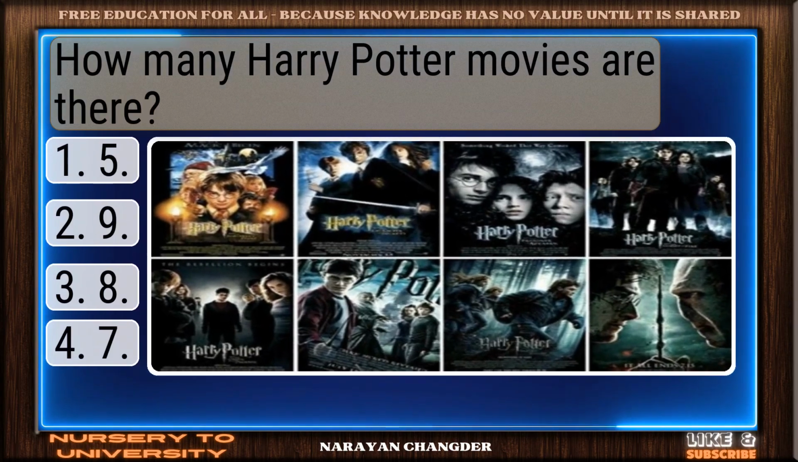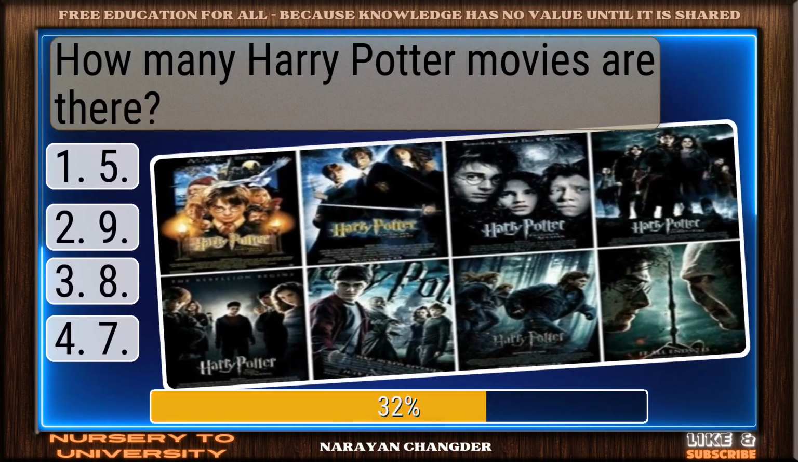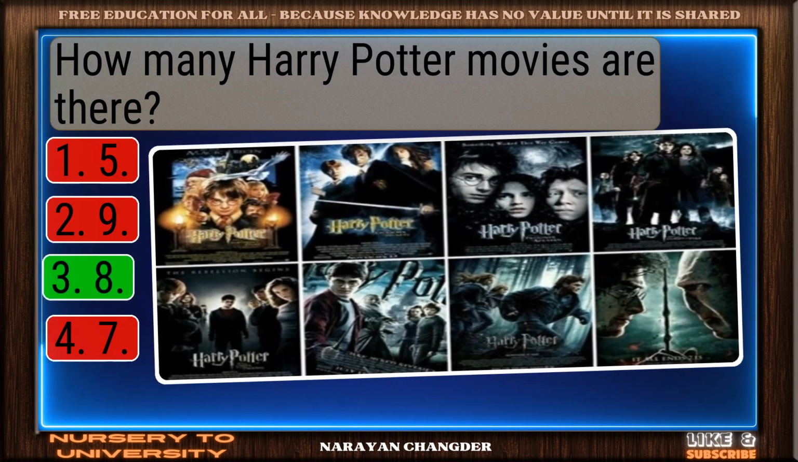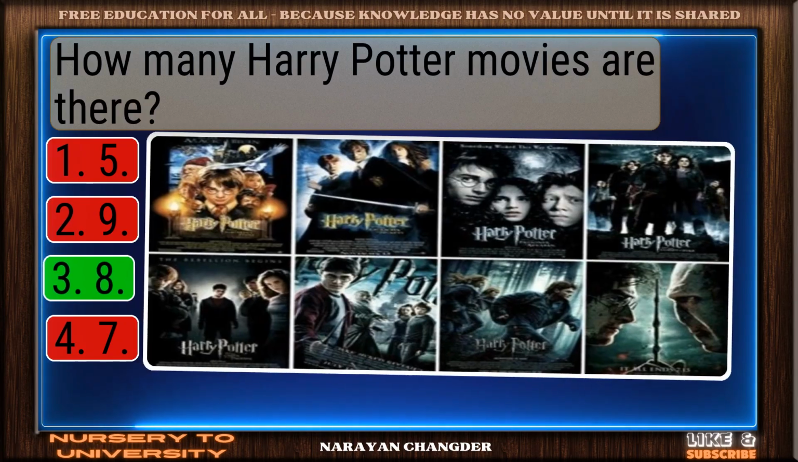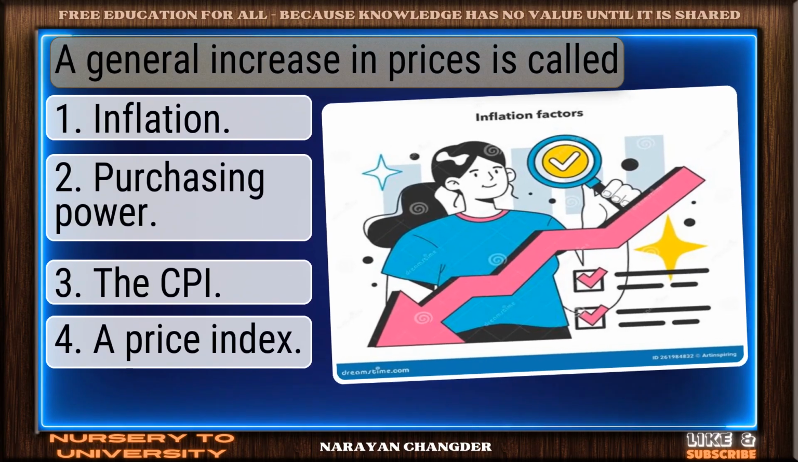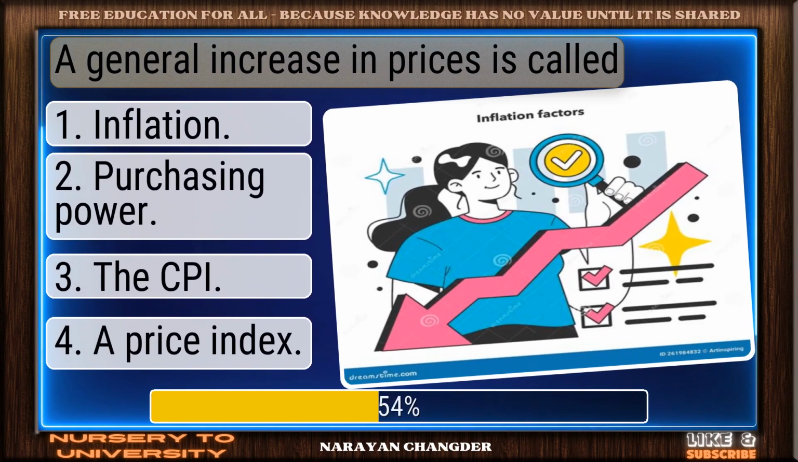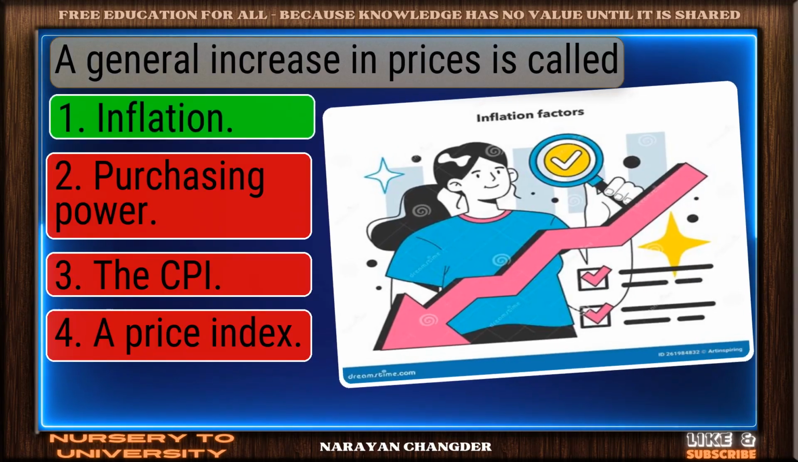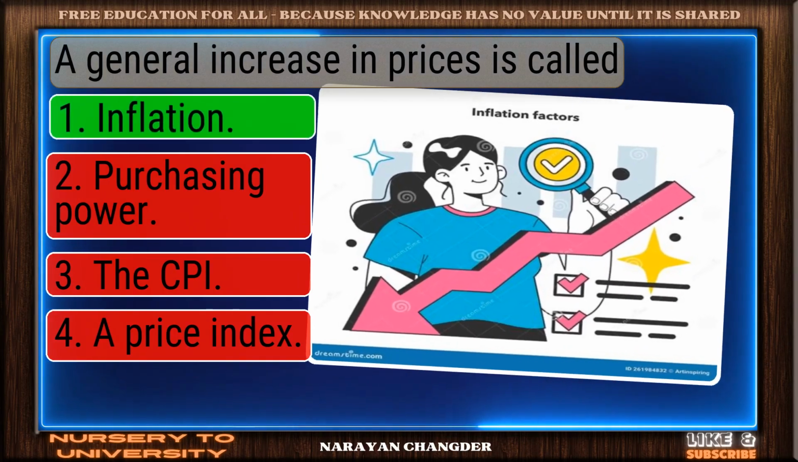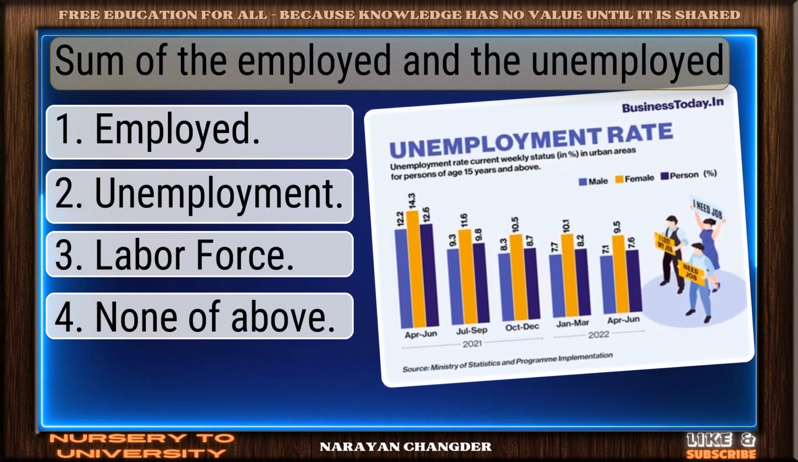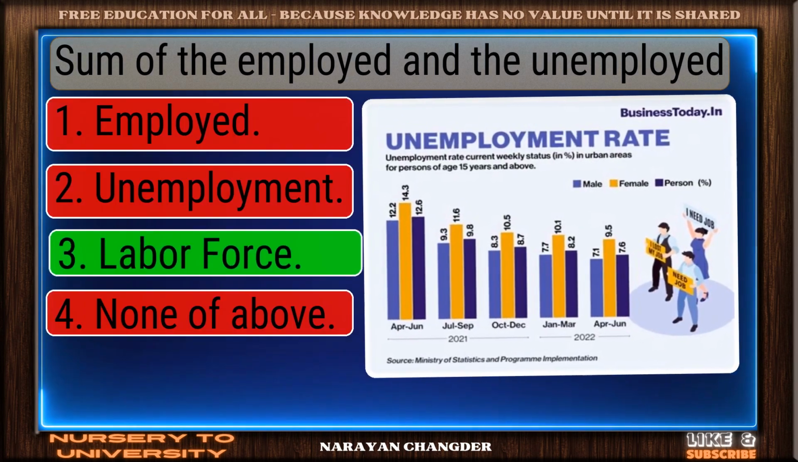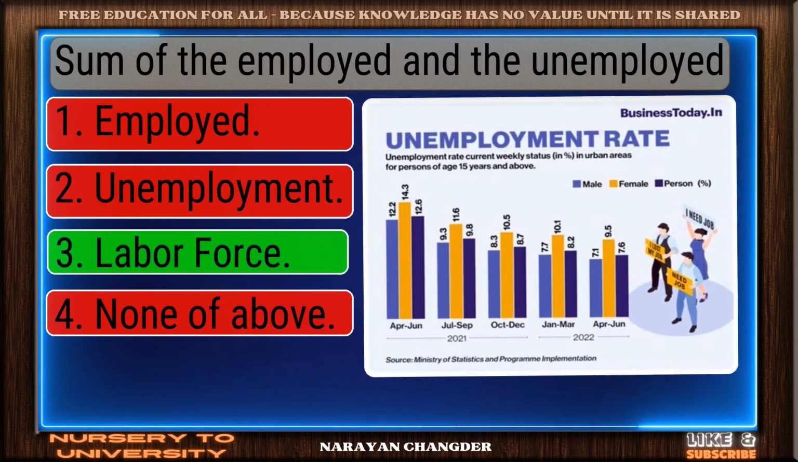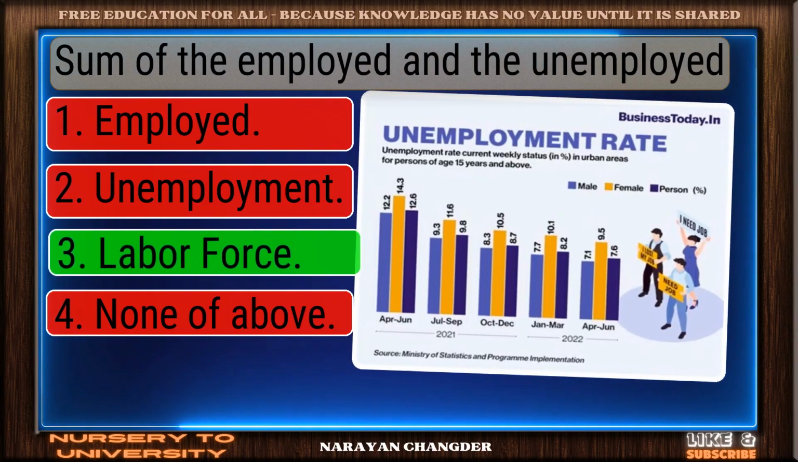How many Harry Potter movies are there? You're right. 8 is the correct answer. A general increase in prices is called? Great thinking. Inflation is the right choice. Sum of the employed and the unemployed. Good thinking. Labor force is the right answer.